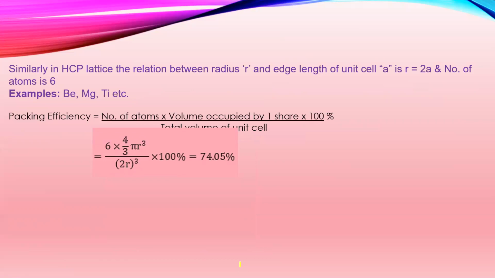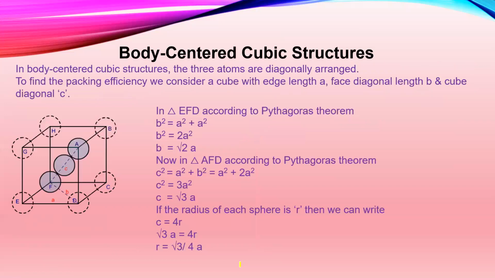Similarly, in HCP lattice, the relation between radius r and edge length of the unit cell a is r is equal to a by 2 and the number of atoms is 6. Now, a few examples of this structure are beryllium, magnesium, titanium, etc. In a similar manner, you can calculate the packing efficiency for body-centered cubic structure.